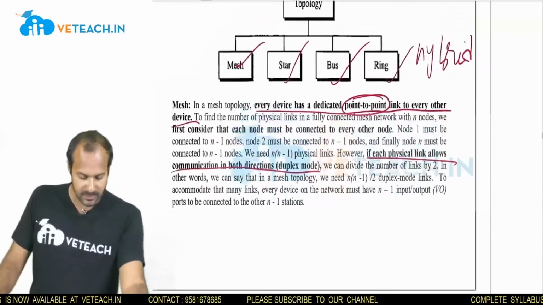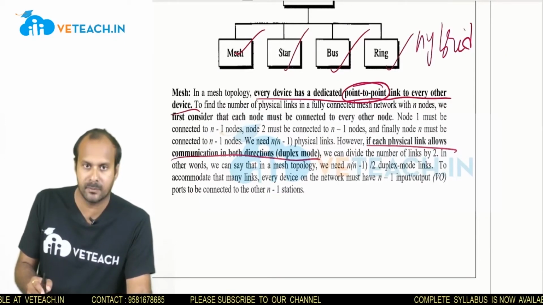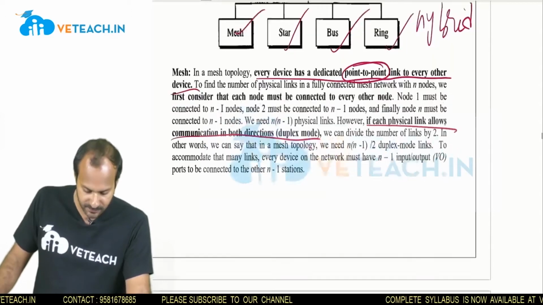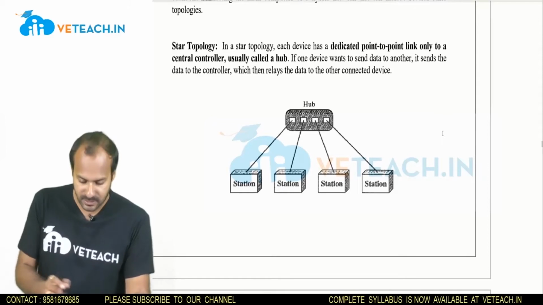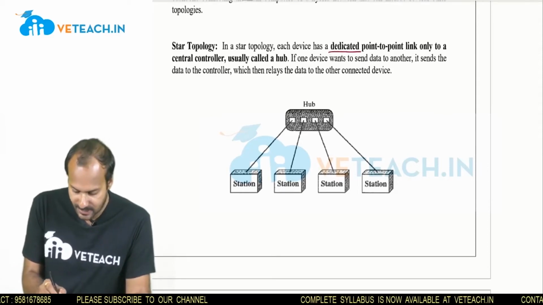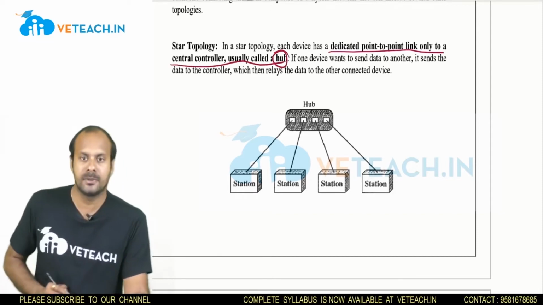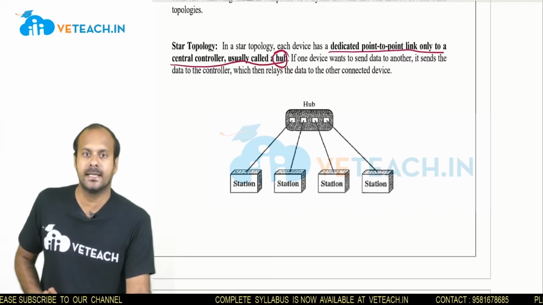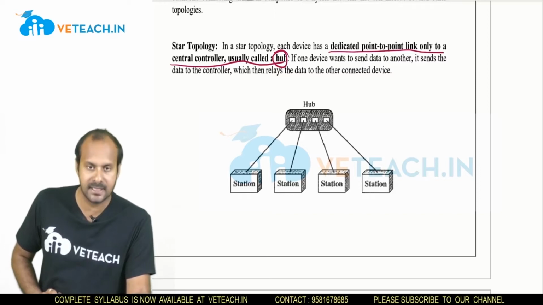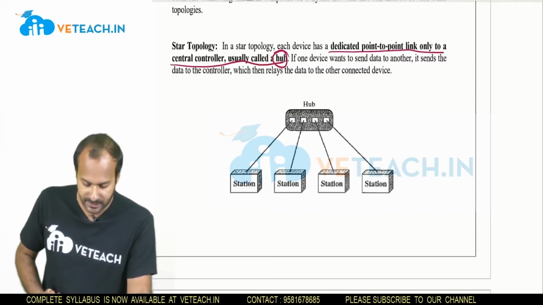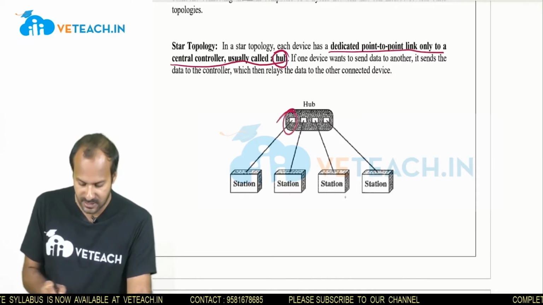So what is a mesh topology? Mesh topology is nothing but a dedicated point-to-point link connected to each and every station. And the next one is the star topology. What is a star topology? In star topology, each device has a dedicated point-to-point link only to a central controller called the hub. In the previous mesh topology, the dedicated link was connected to every station, every node and every device. But in star topology, the dedicated link is connected only to the hub. So the communication can be done between all these stations.